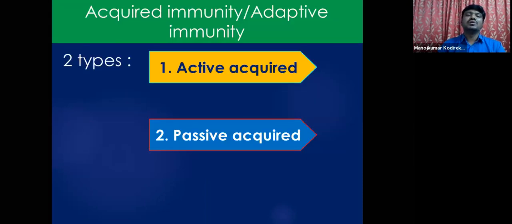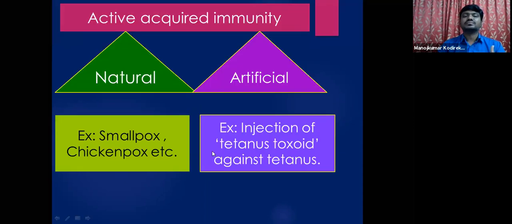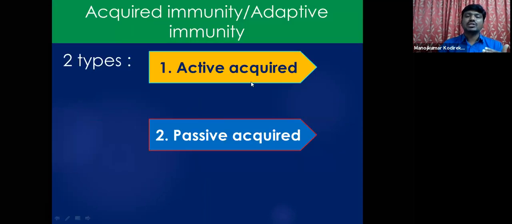So all these barriers, physical, physiological, cellular, and cytokine barriers, provide innate immunity to all living organisms. Coming to acquired immunity, it is further distinguished into two types: active acquired immunity and passive acquired immunity. Let us differentiate between them. Active acquired immunity means our body itself produces antibodies against the antigens. Whenever pathogens enter our body, our immune system starts producing antibodies in response. This is called active acquired immunity.